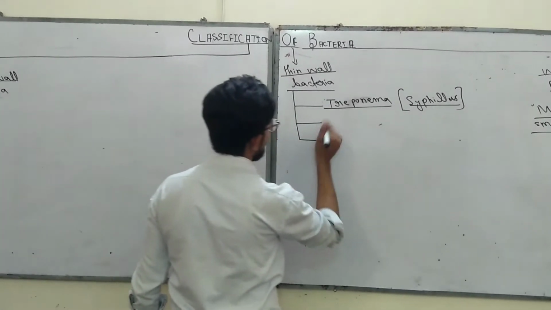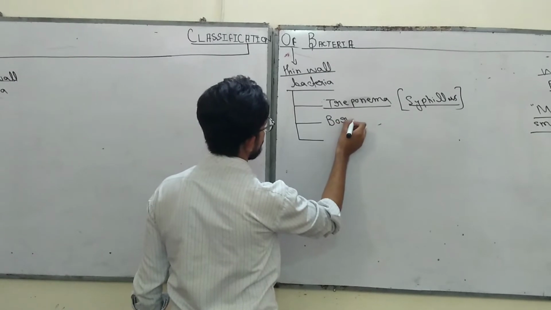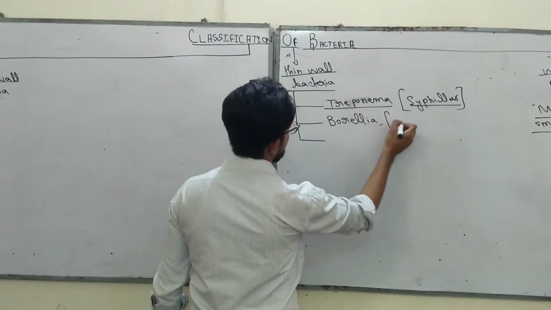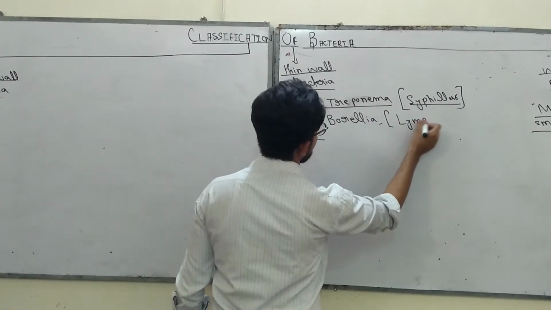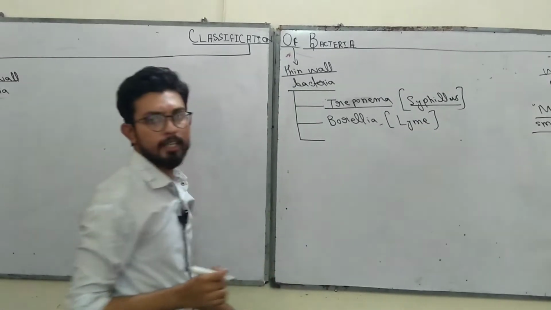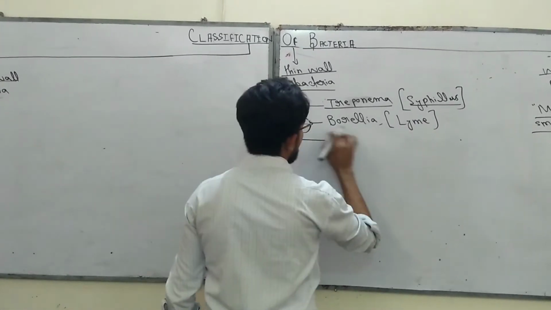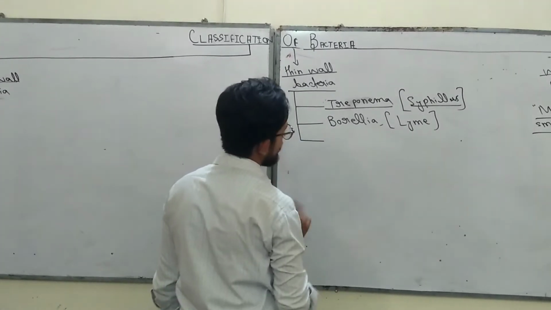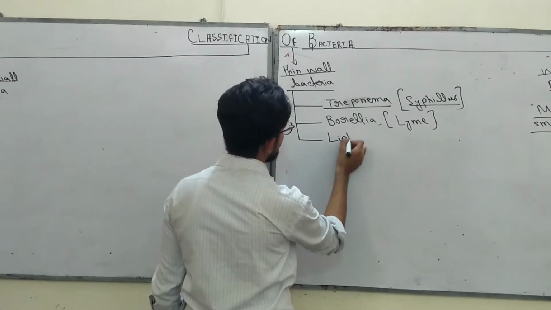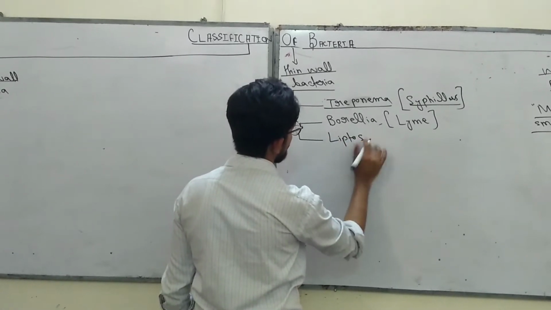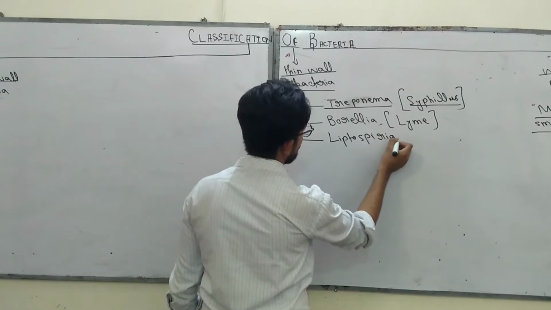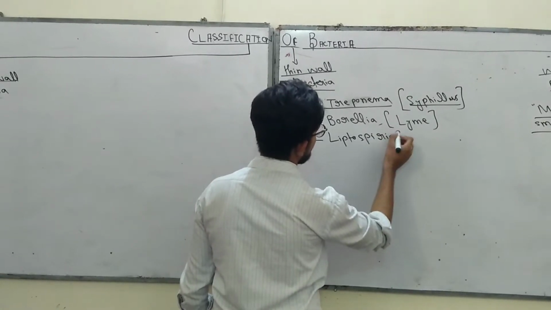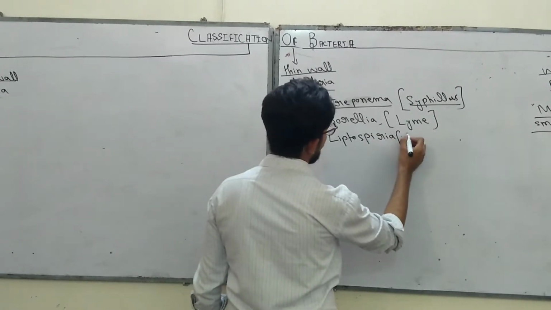All right, so the next is Borrelia, and it causes Lyme disease, which can be spread through a tick. Later on I will discuss it. And the next is Leptospira, and it causes leptospirosis.